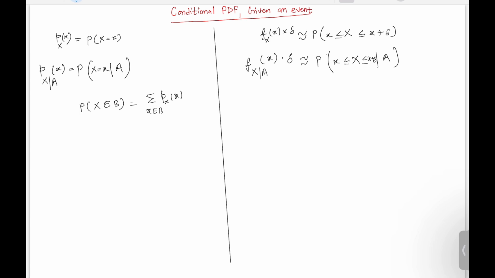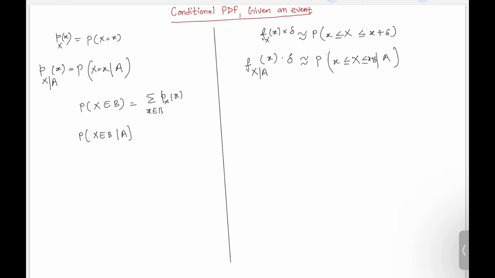And let's say some event A is given to have occurred; under this condition, if we have to find the probability that the random variable takes a value from this set B, right?